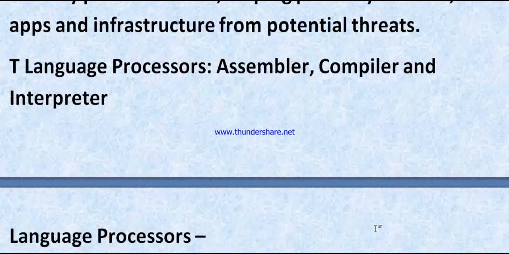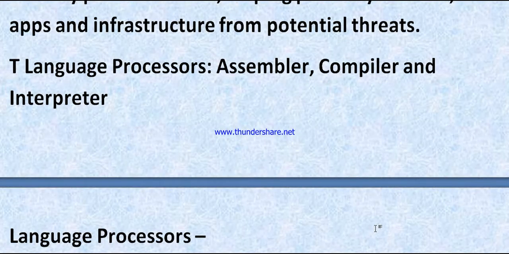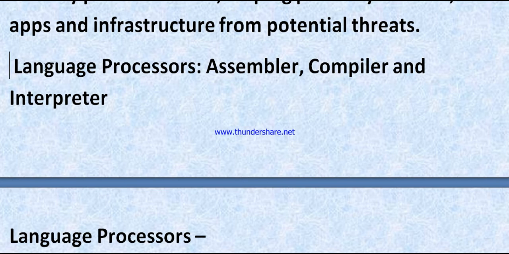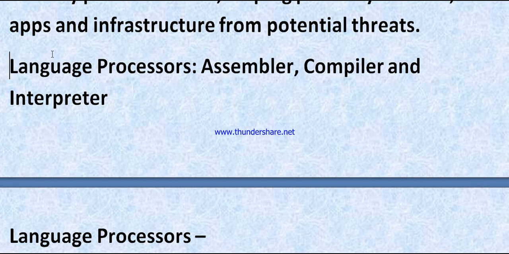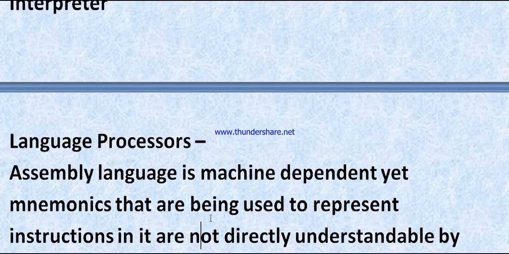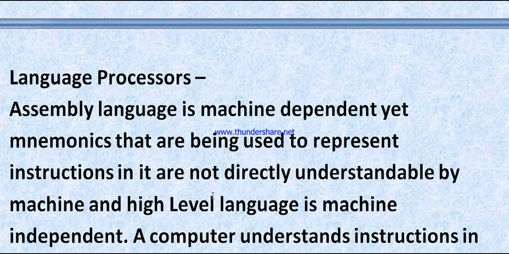Now, the language processor: assembler, compiler, and interpreter. These are the computer language processors we will talk about. Assembly language is machine dependent, with mnemonics used to represent instructions, and it is not directly understandable by the machine, while high level language is machine independent.